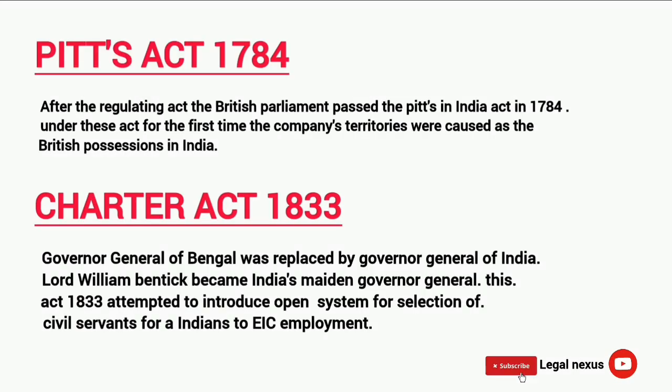Pitt's Act 1784. After the Regulating Act, British Parliament passed the Pitt's India Act 1784. Under this act, for the first time, the company's territories were called the British possessions in India.